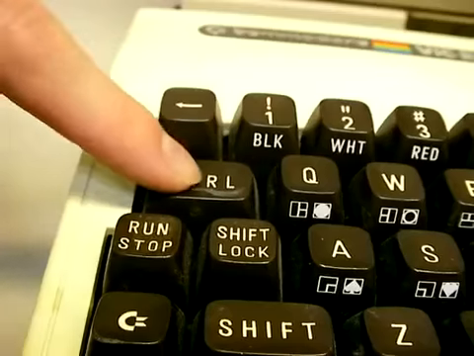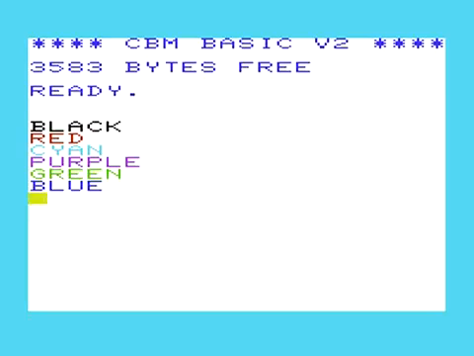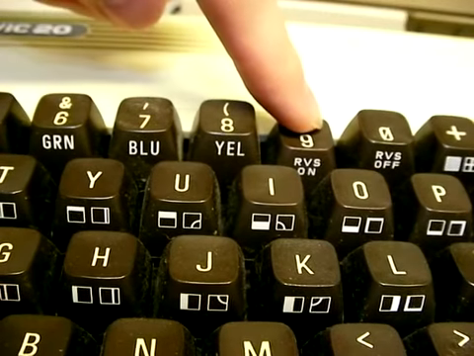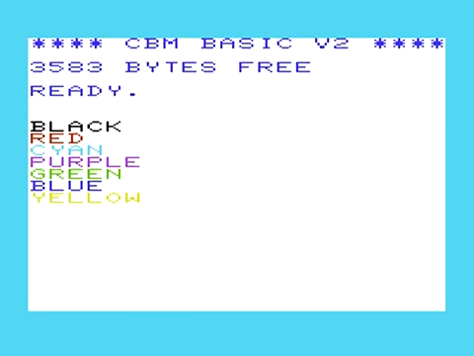Here are the primary colors the VIC has. Although the machine is classified as a 16-color machine, it really can only produce 8 foreground colors. The other 8 are for background only. These keys stand for reverse on and off. The effect can clearly be seen here.